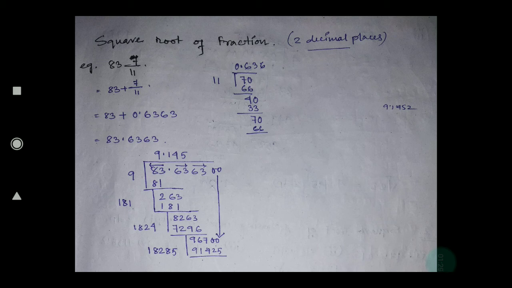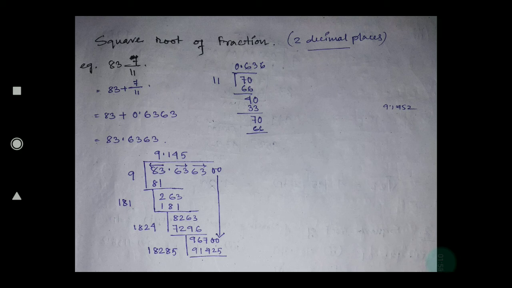So today's topic is square root of a fraction. So far we have discussed the square root of perfect square numbers like 25, 625. That means if you find the square root of that number, it will give a whole number, no decimal point will come. But in this case, suppose you have to find the square root of 7. Is 7 a perfect square number? No, 7 is not a perfect square number.